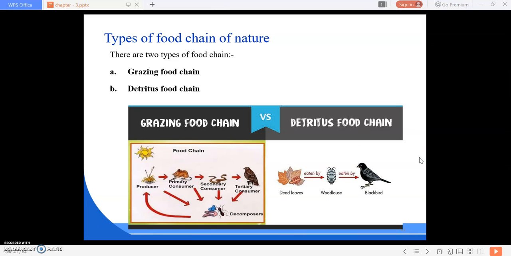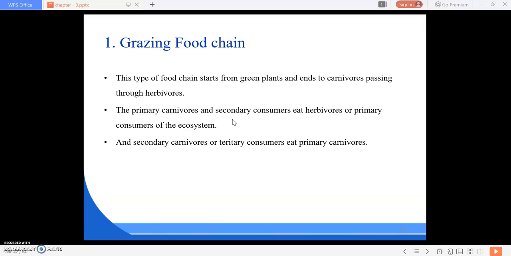So, types of food chain in nature. There are two types of food chain. First is the grazing food chain, and second is the detritus food chain. So what do you mean by grazing food chain? This type of food chain starts from green plants and ends in carnivores by passing through herbivores. All examples cited above show this type of food chain.